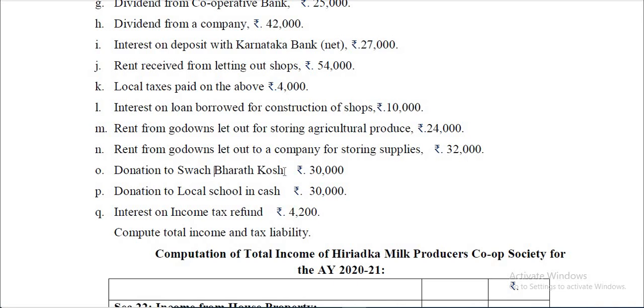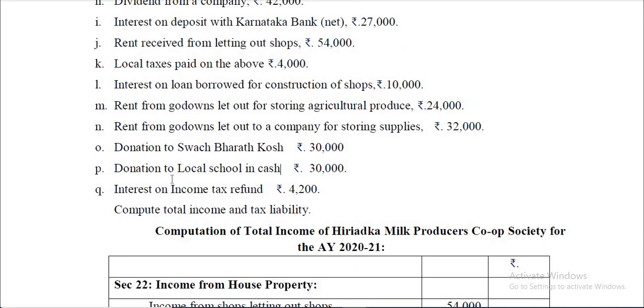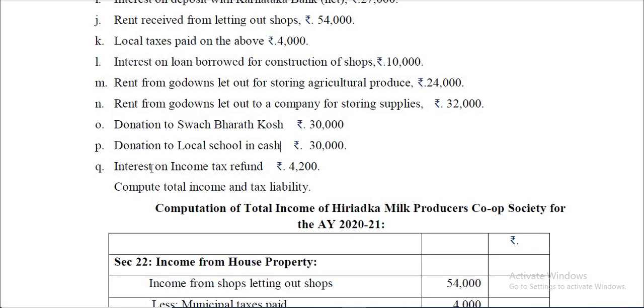Donation to Swachh Bharat Kosh comes under no limit donations with 100% deduction. So entire 30,000 is qualified for deduction and the rate of deduction is 100%. Donation to local school in cash. So any donation in cash, that's not allowed under 80G. Interest on income tax refund, this will come under income from other sources. Not only that, this is entitled for deduction under 80P. So briefly I have explained everything here.